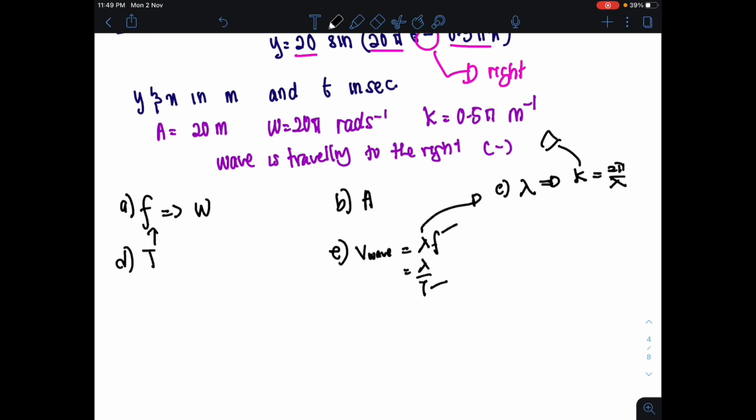Lastly, question F asks for the maximum velocity of the particle. The question is asking for the velocity of the particle, but the maximum. We know Vmax occurs when y equals 0, so you can use the equation plus minus omega square root of a squared minus y squared to find the maximum velocity of the particles. Okay, now I want you to attempt all these questions, and do them nicely.